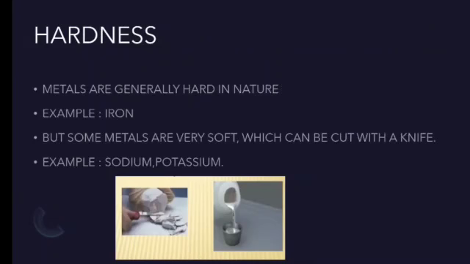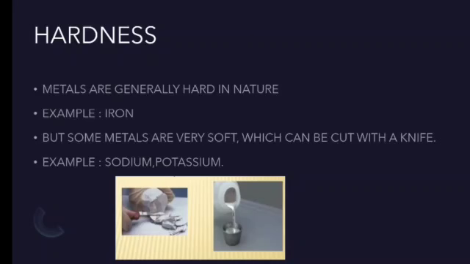Next one is hardness. Metals are generally hard in nature. Example, iron. But here also some exception cases are there. One of the exception cases is sodium. Another exception case is potassium. These two are very soft in nature. We can cut even with a knife also. So these are the two examples of soft metals. Others are